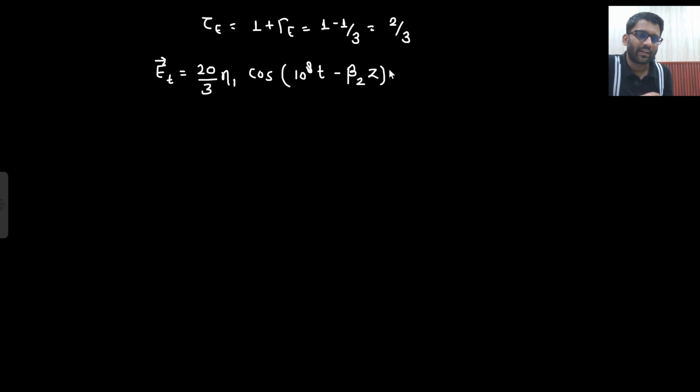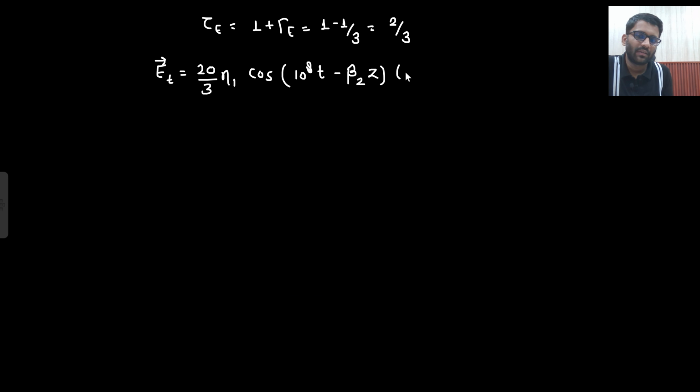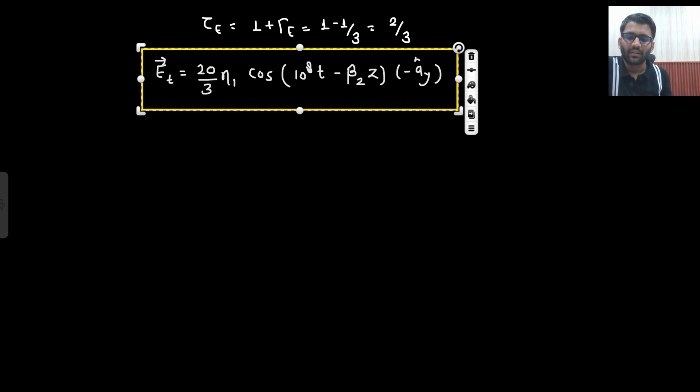And then what will I write? Ax cap, Ay cap. What will I write? The same as this, minus Ay cap. Minus Ay cap, right? This is my Et. And if I need to write down Ht, what will I do?